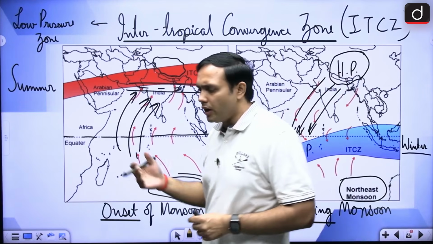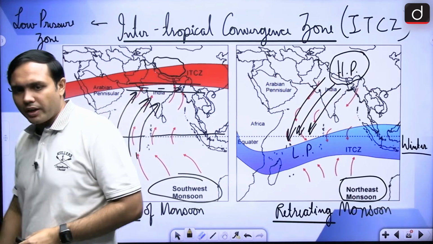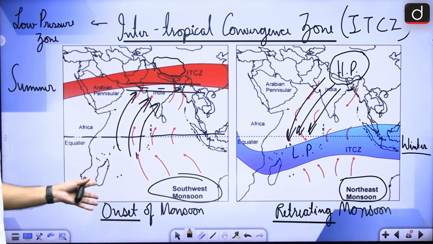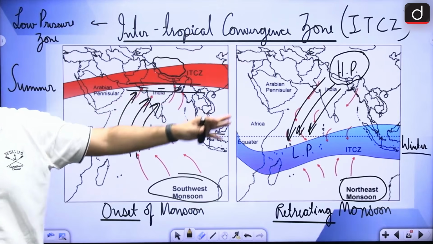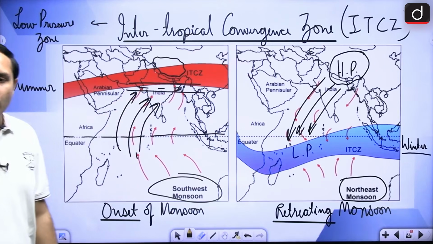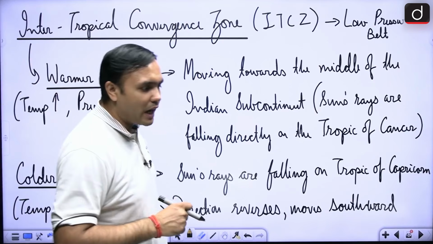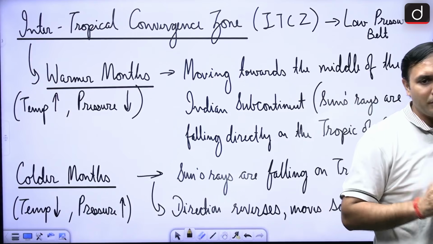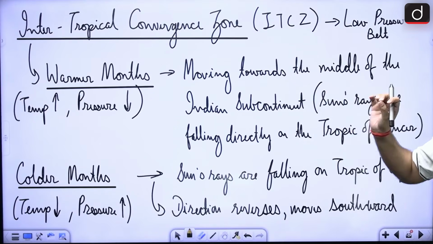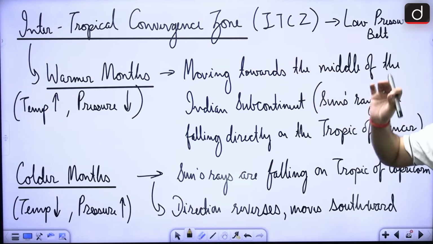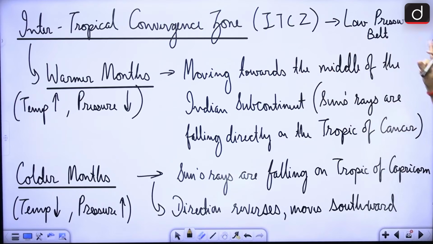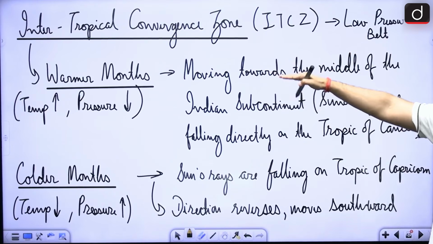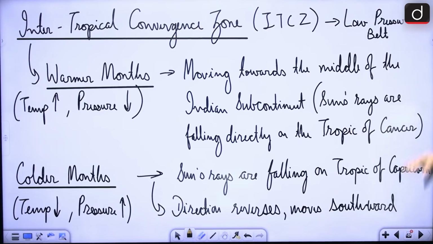Is that all right? Now, this is the differentiation between summer and winter time periods, right? So this is causing the onset of monsoon, this is causing the retreat of the monsoon, right? Now, what are some of the basic aspects regarding the ITCZ? Because this can be asked as a statement or as a question also, right? So ITCZ is a particular area of low pressure, right? During the warmer months, it moves towards the middle of the Indian subcontinent. Why? Because the sun's rays are falling directly on the Tropic of Cancer.